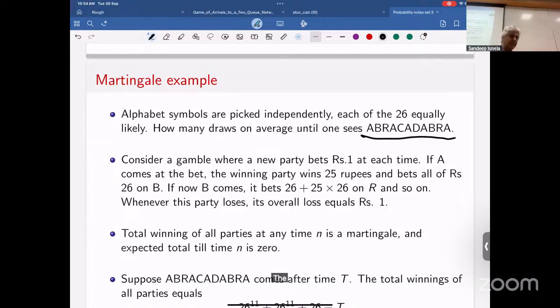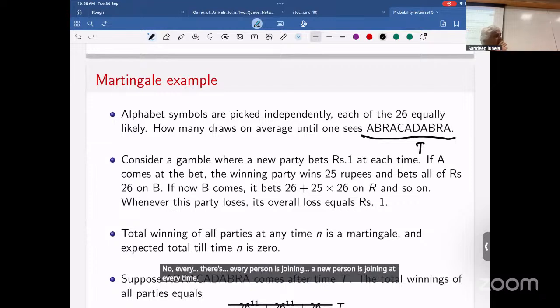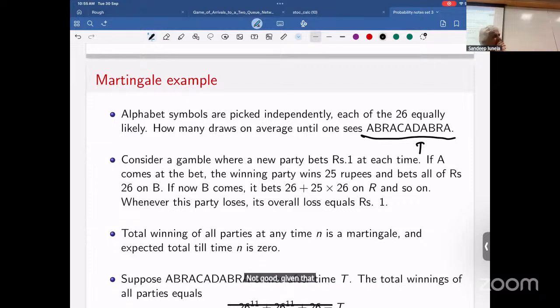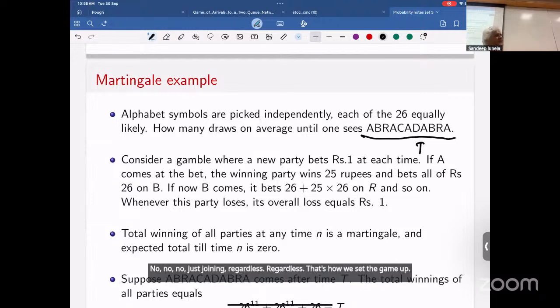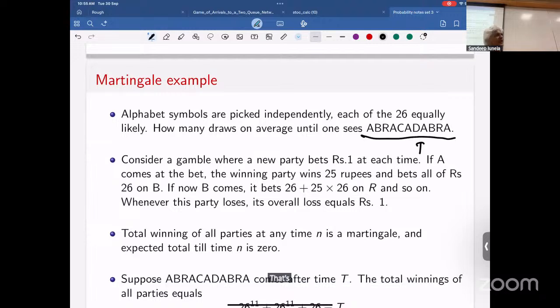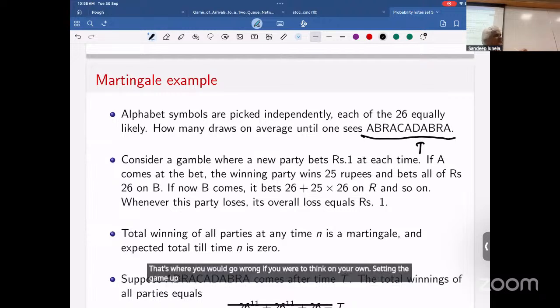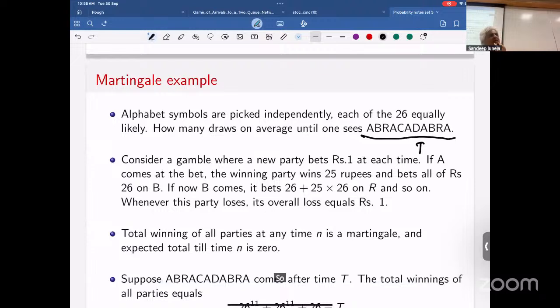The guy who came at tau minus 4 time, he's still in the game. He's seen abra so far. He put 1 rupee, and he has 26 to power 4 rupees with him. A new person is joining at every time, not given that you've lost, just joining regardless. That's how we set the game up. That's the right way to set the game up. That's where you would go wrong if you were to think on your own. Setting the game up right is a problem, it's not so straightforward. So this guy has won 26 to power 4.